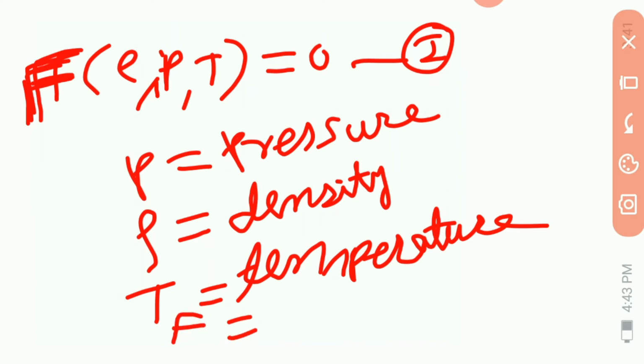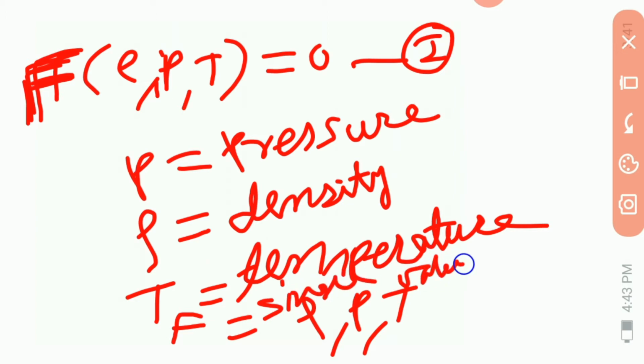This F is a single valued function of the variable rho, p, t. Now such an equation is known as the equation of state of substance.